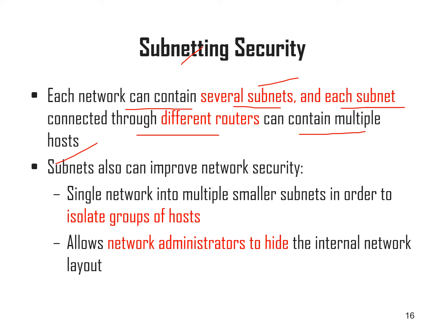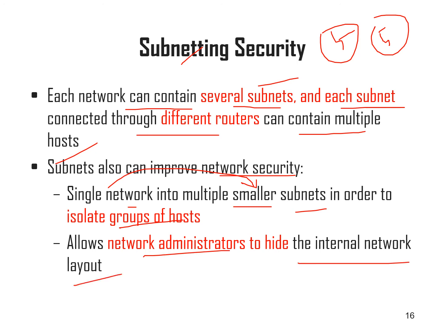Subnets can also improve network security. How? If I convert a single network into multiple smaller subnets, in order to isolate groups of hosts, I can easily isolate different hosts with the help of subnetting. For example, 5 hosts will come under this subnet, and 5 hosts under that subnet. So I can do isolation here. It also allows the network administrator to hide the internal network layout. So these two things are the main advantages of providing security with subnetting.